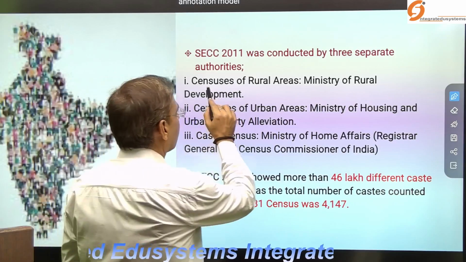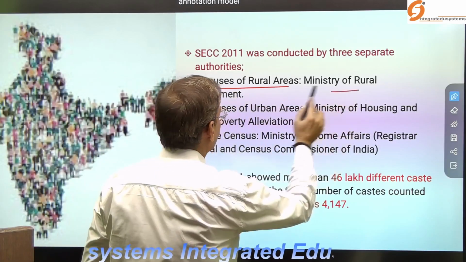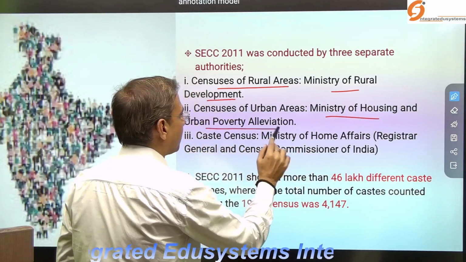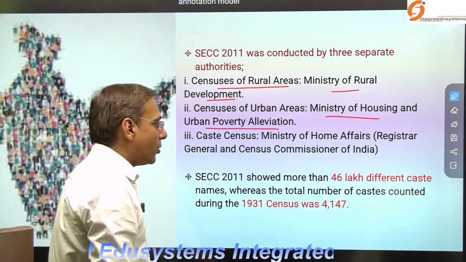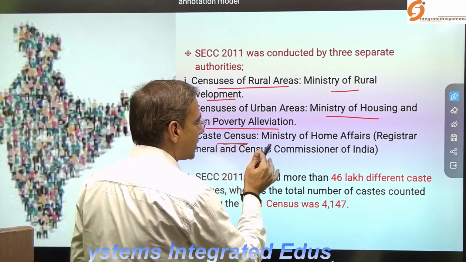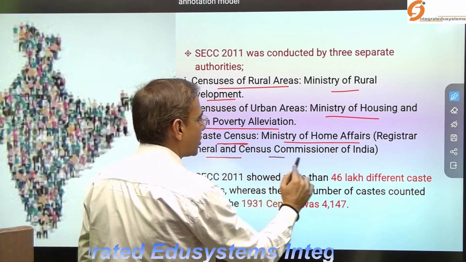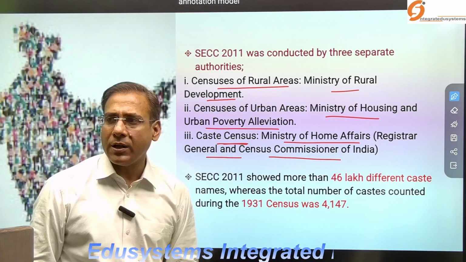It was conducted by the Ministry of Rural Development and the Ministry of Housing and Urban Poverty Alleviation, while the caste census right now comes under the Ministry of Home Affairs, Registrar General, and the Census Commissioner of India.